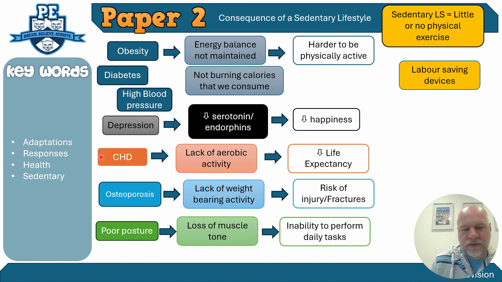Back to the physical aspects, we've got increased risk of CHD, coronary heart disease, and it's because of a lack of aerobic activity. Aerobic activity is where you're using oxygen to generate energy, and it's usually through consistent, constant exercise, a longer duration of exercise, but maybe at a lower intensity. And the impact of that is it can lower your life expectancy, so you're more likely to die younger, and that's a serious issue for many people.